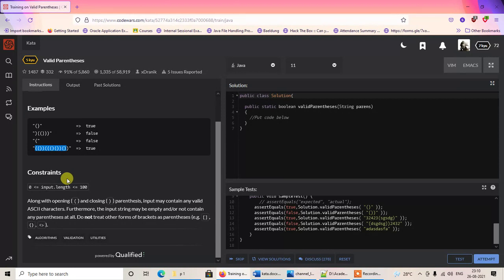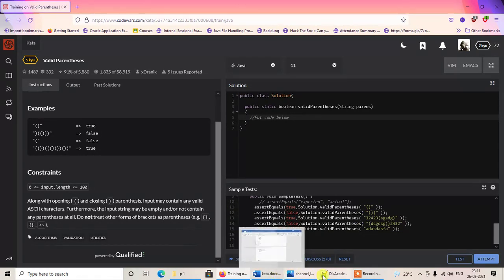So this is the area where we are supposed to type the code, and these are some sample tests which the website will execute when I click on this test button. It will check my solution against a variety of random strings, and it will determine whether my solution is acceptable or not.